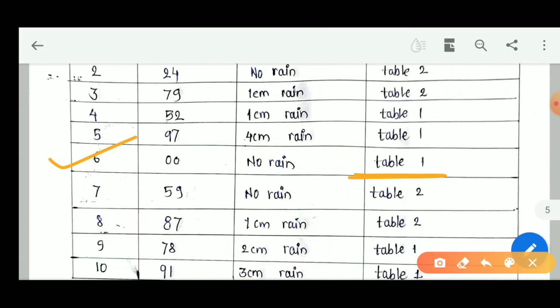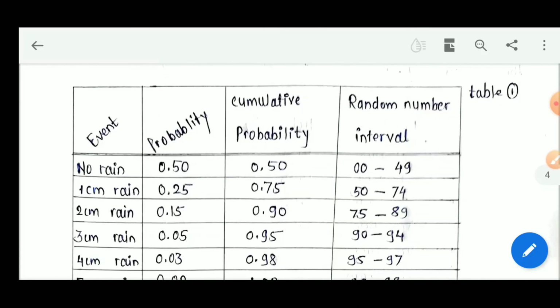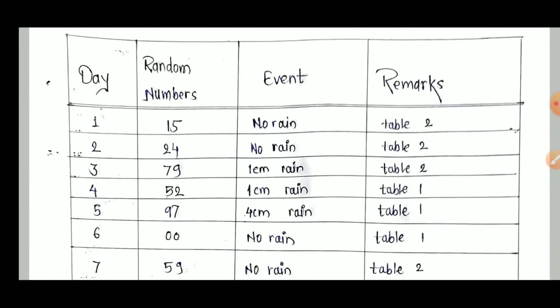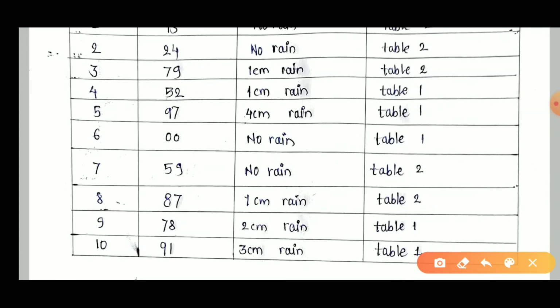table number 1, because the previous day was rainy, and I generate the random number 00. Any number that comes to my mind I write here, and it was 00, which means for 00 in table number 1, its interval is 0 to 49, and it has no rain on this day. According to this I wrote here no rain.